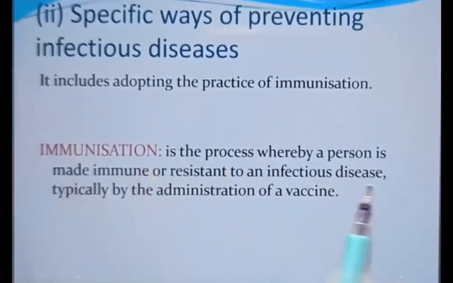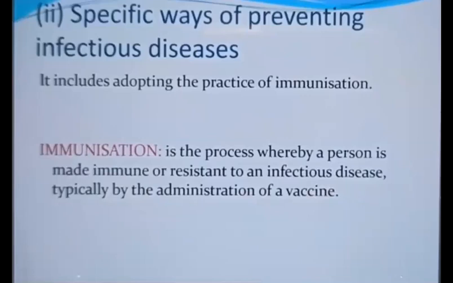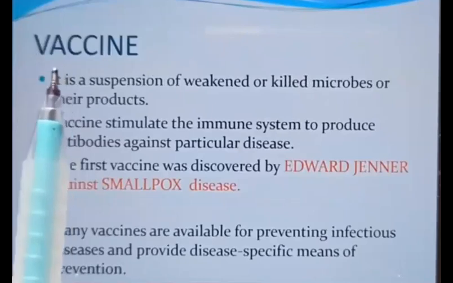Ever since a child is born till a child reaches about 18 years of age, lot of vaccines are there that is prescribed by our health department, like polio, BCG, triple antigen, then typhoid vaccine, cholera vaccine, then tuberculosis vaccine, smallpox vaccine, chickenpox vaccine. Corona vaccine I am not mentioning because it is yet to be discovered. So these are all the different types of vaccines that are there in our immunization program. Immunization is a very important process because by this vaccination only a person becomes resistant to a disease.